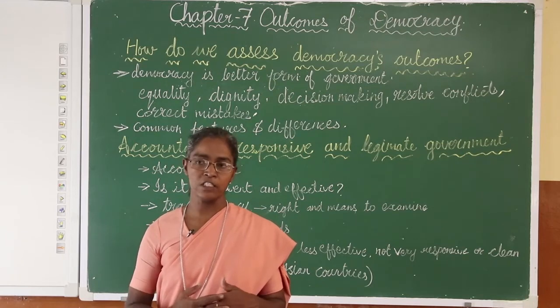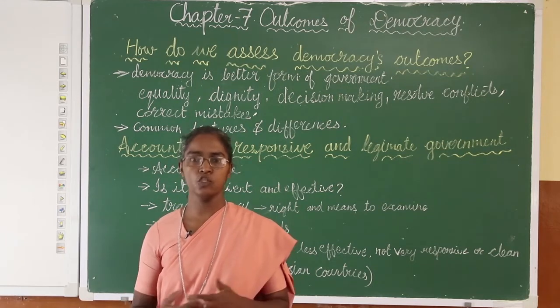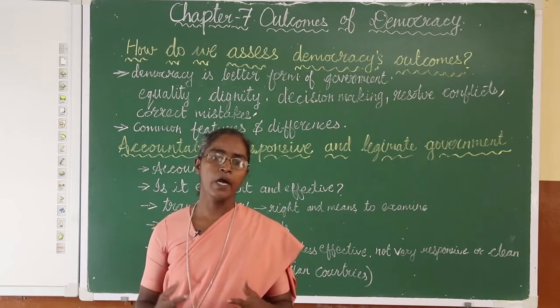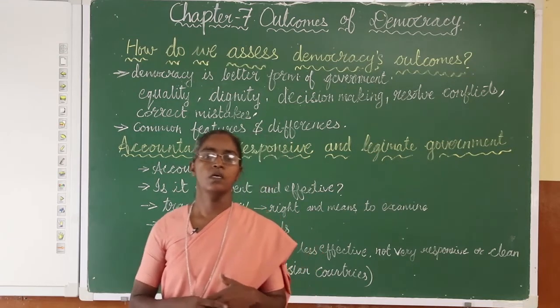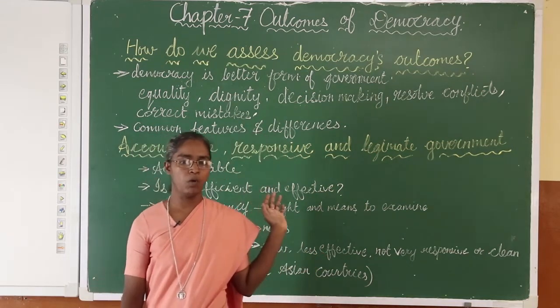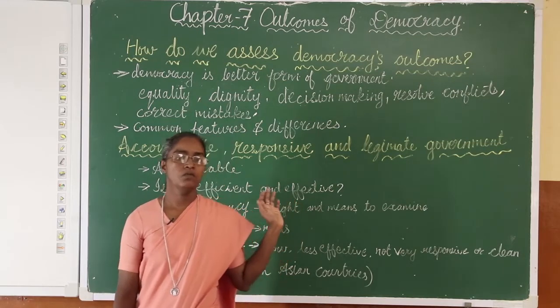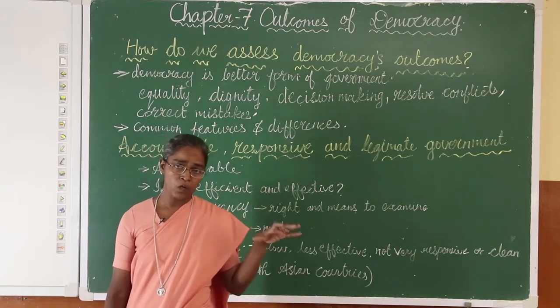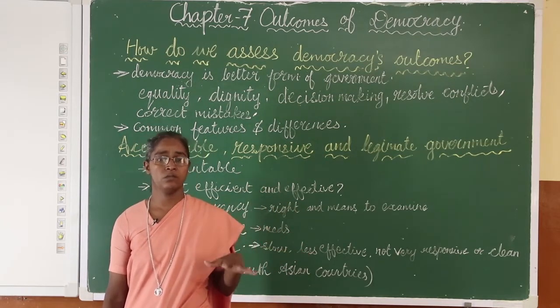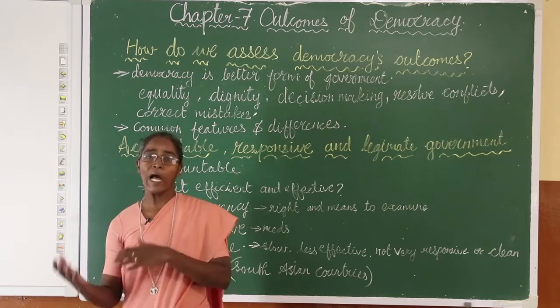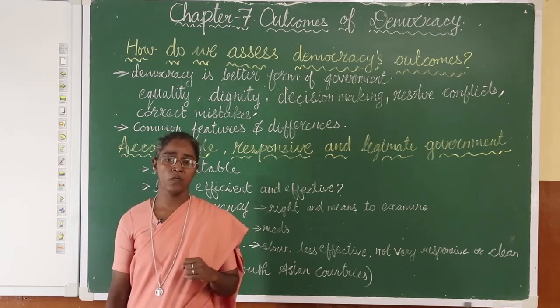So, we do the assessment. For example, we assess the students in a class to find out where they stand. Here also, when we speak about democracy, we are finding out whether the democratic form of government is performing better or another form of government is performing better.